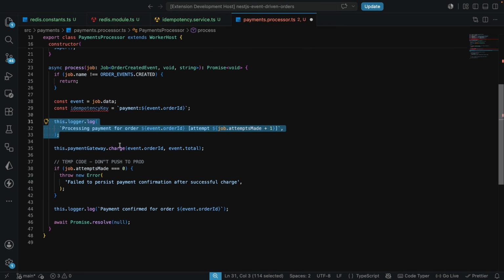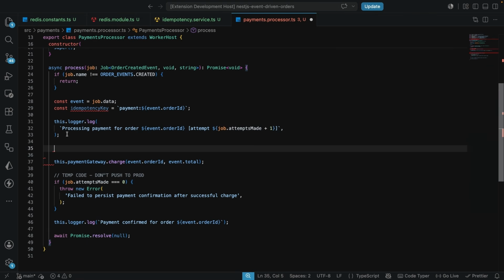This is very much okay, but we're going to do something. We want to know if this is a new reservation. How can we know if this is a new reservation? There's one way we can know if this is a new reservation, and that way of finding out is